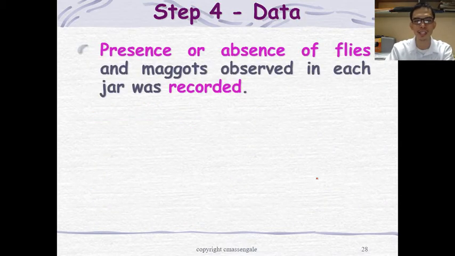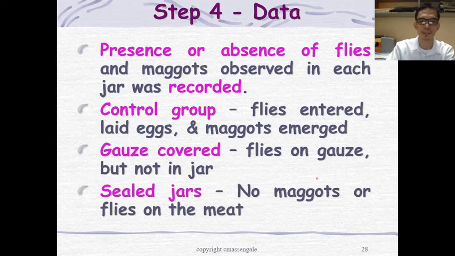Step 4, the data. The data confirms that the control group, since it is open widely, had flies enter and eggs laid, then maggots emerged. In the gauze-covered jar, flies landed on the gauze but not in the jar. In the sealed jars, no maggots or flies were on the meat.